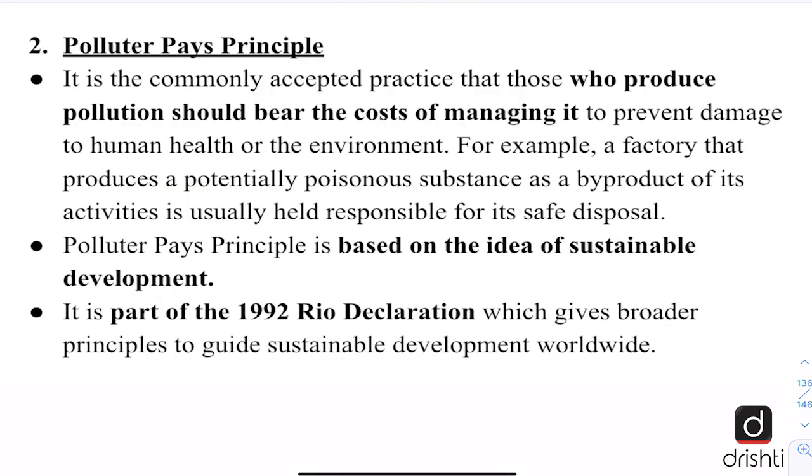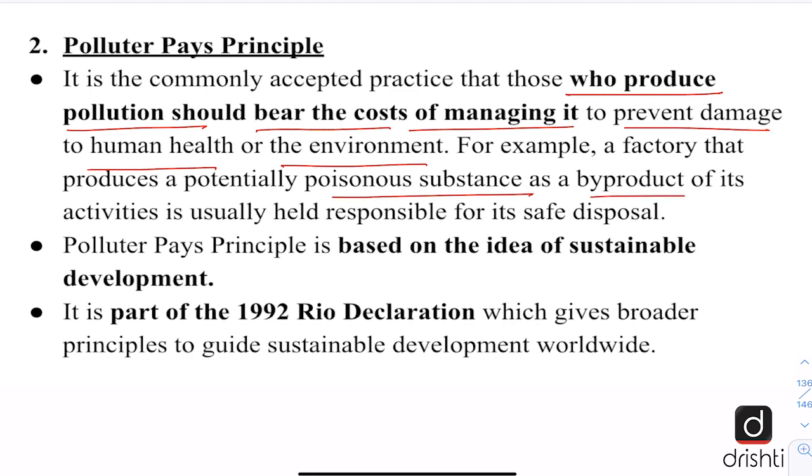Second important concept is polluter pays principle. Now it is a commonly accepted practice that those who produce pollution should also bear the cost of managing it to prevent damage to human health or to the environment. So for example, a factory that produces a potentially poisonous substance as a byproduct of its activities is usually held responsible for its safe disposal.